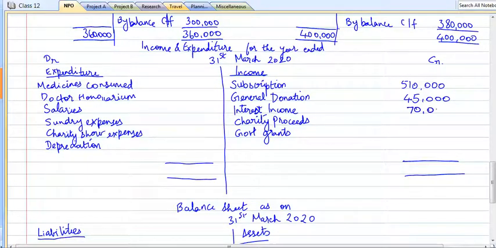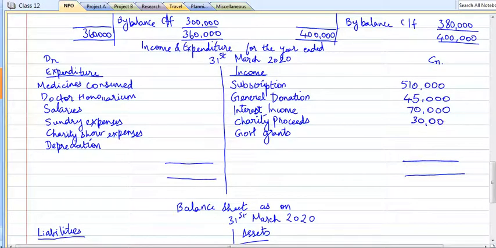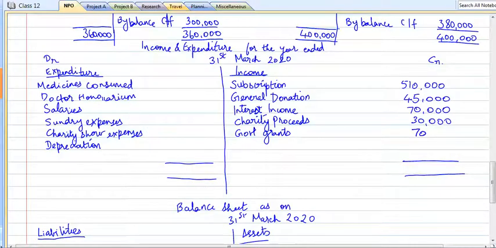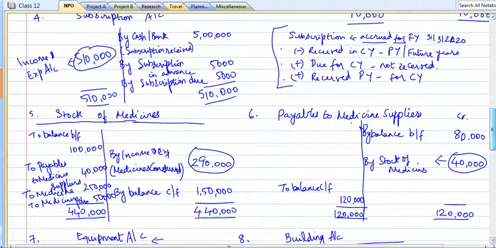So we have an interest income of 70,000, charity proceeds of 30,000, and government grants of 70,000. Okay. Now let's take a look into the expenditure side. One is medicines consumed. We arrived at the medicines consumed in our earlier workings. What is that? Here it is. This one, 2,90,000.